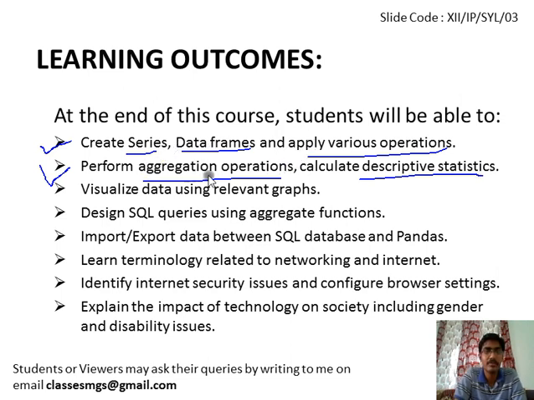You will be able to perform these after completing this course. You will also be able to perform descriptive statistics like calculating the mean, the mode, the variance, standard deviations. All these things we have already covered for the NumPy array in your last class.